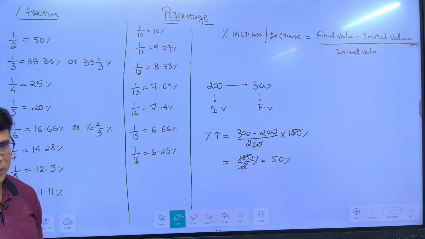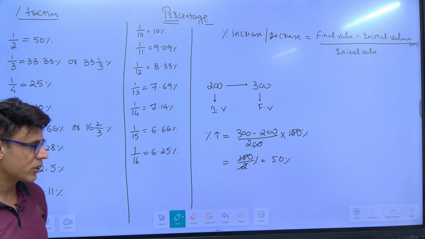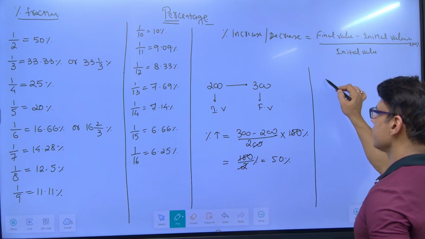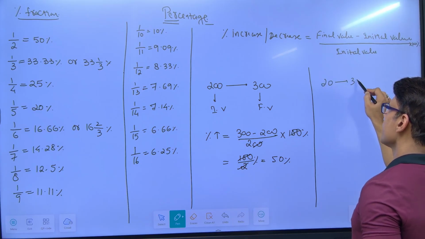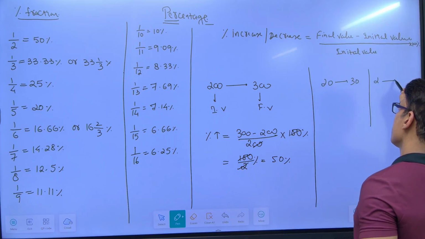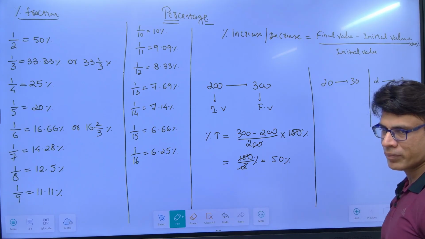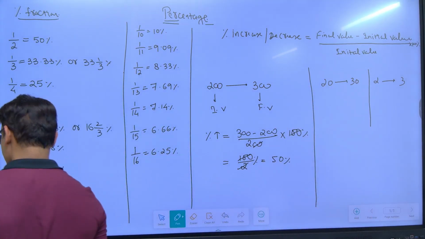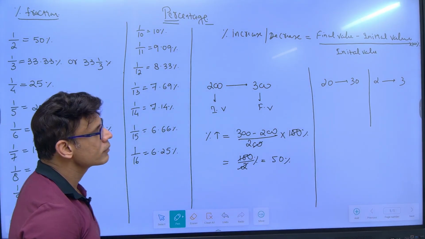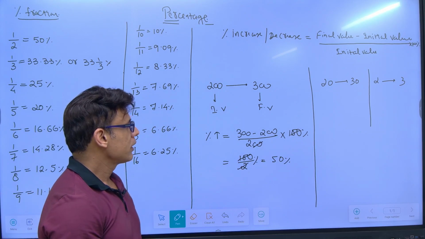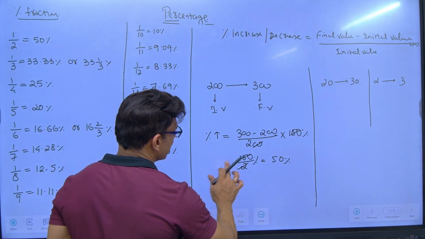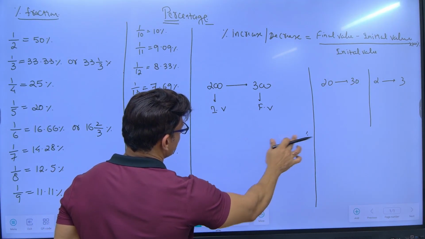200 becoming 300 is same as 20 becoming 30, which is also same as 2 becoming 3. All three things are same. So if 20 becomes 30 or 2 becomes 3, that will also give you the same answer.